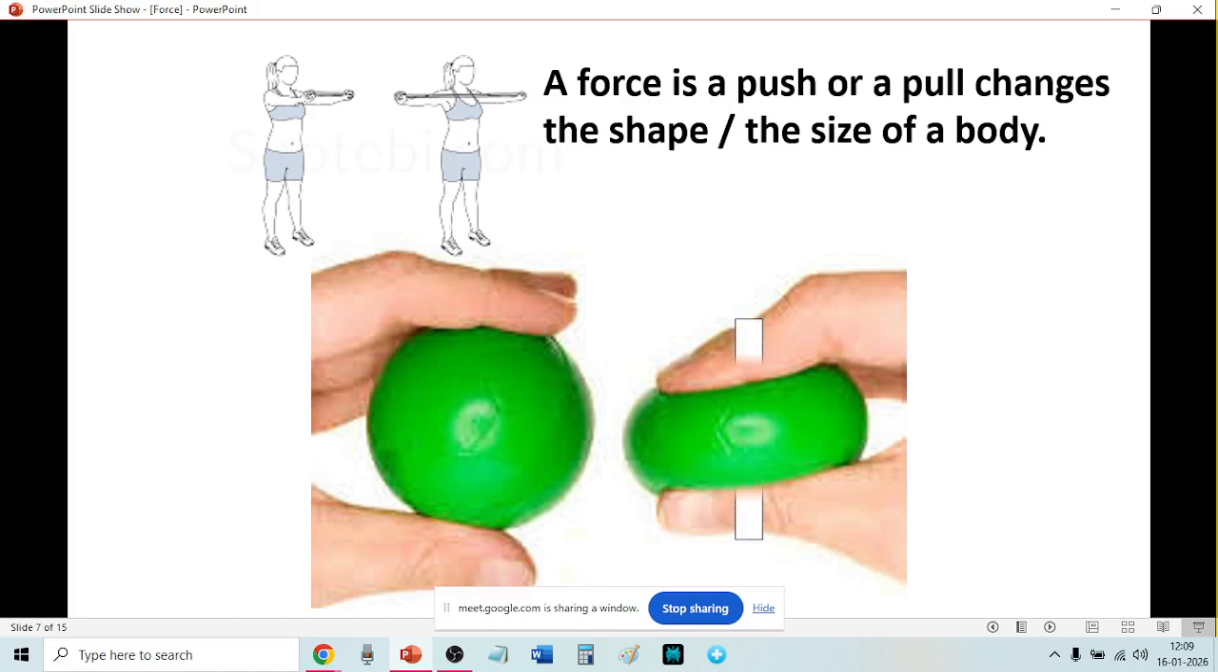See the top figure? Yes. So the elastic band was short. Now the elastic band is longer because you are pulling it. And here the ball is being squeezed. The ball is changing the shape. So a force is a push or a pull that changes the shape or the size of a body. On the top it is changing the size, longer, bigger, and here it is changing the shape.